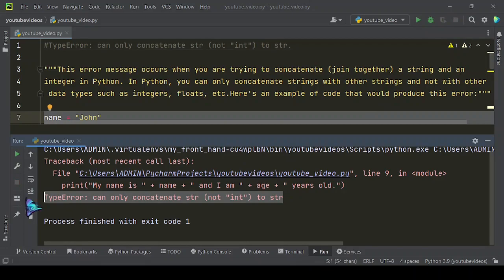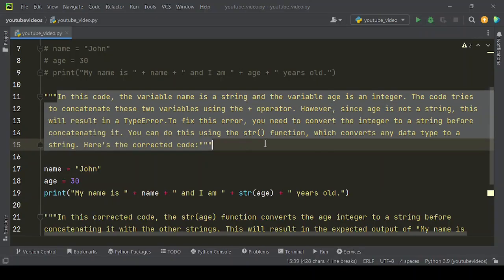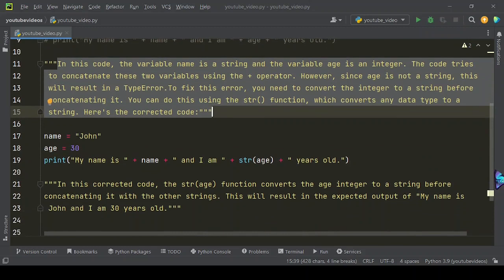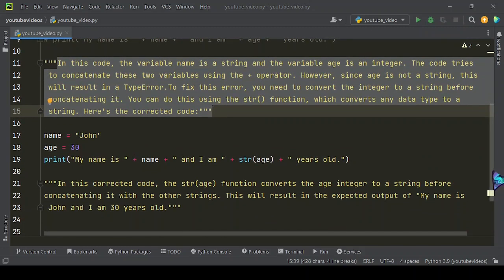When you run this code, you will get this kind of error. In this code, the variable name is a string and the variable age is an integer. The code tries to concatenate these two variables using the plus operator. However, since age is not a string, this will result in a type error.